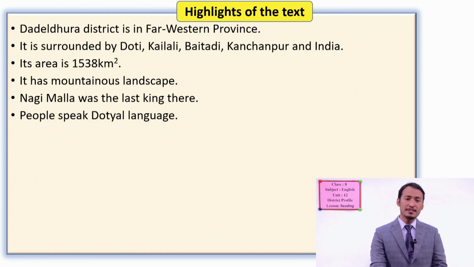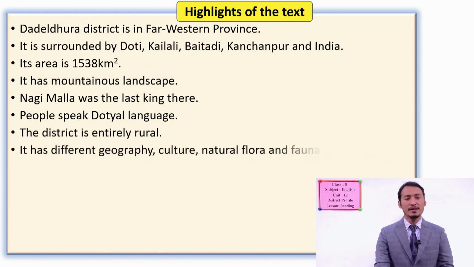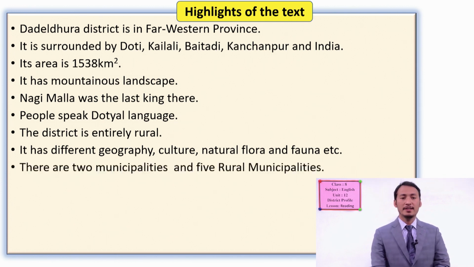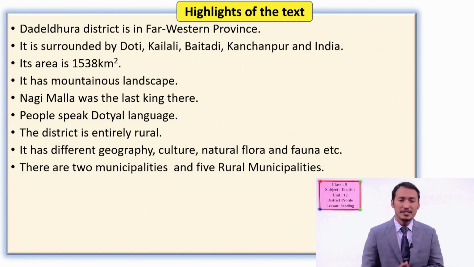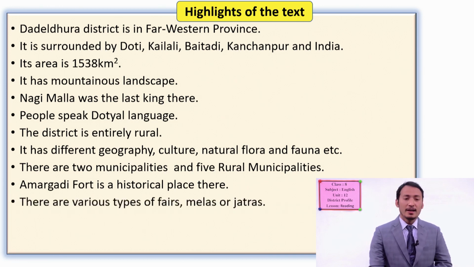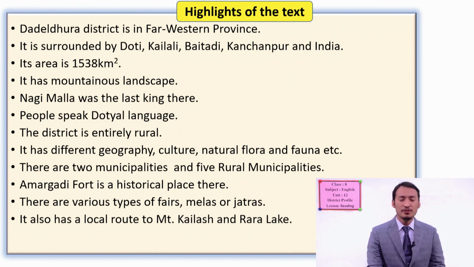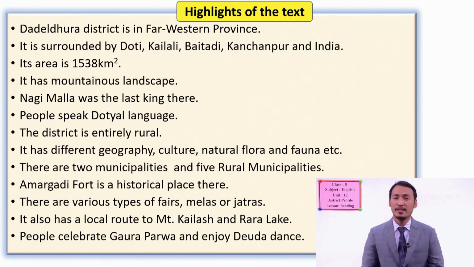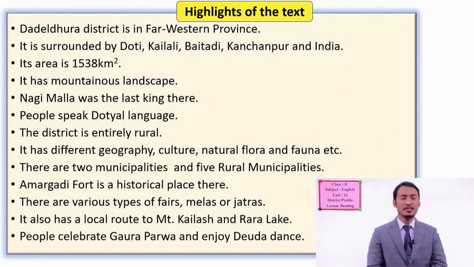People speak Dotia language, and the district is entirely rural. It has different geography, culture, natural flora and fauna, etc. And there are 2 municipalities and 5 rural municipalities. Amargari Fort is a historical place there. There are various types of fairs, melas or jatras. It also has a local route to Mount Kailas and Rara Lake. And people celebrate Gaura Parva and enjoy Deura dance there. Okay, these are the information that you can use to make your paragraph. Please do at your home. Please make a paragraph out of these points and show it to your teacher.